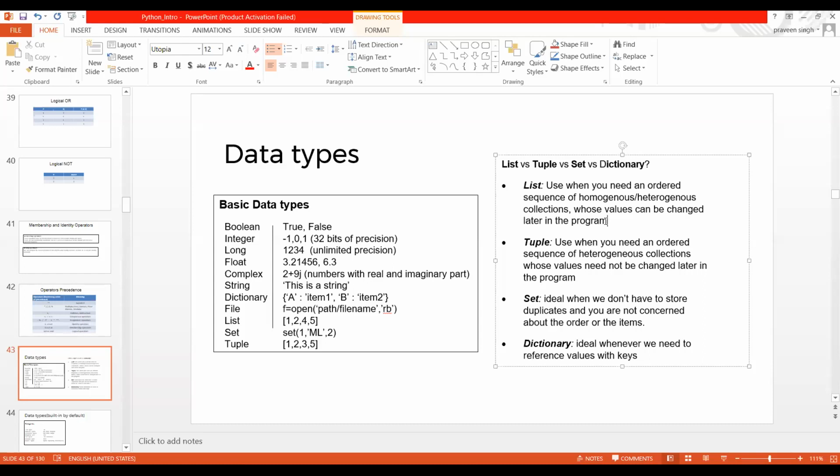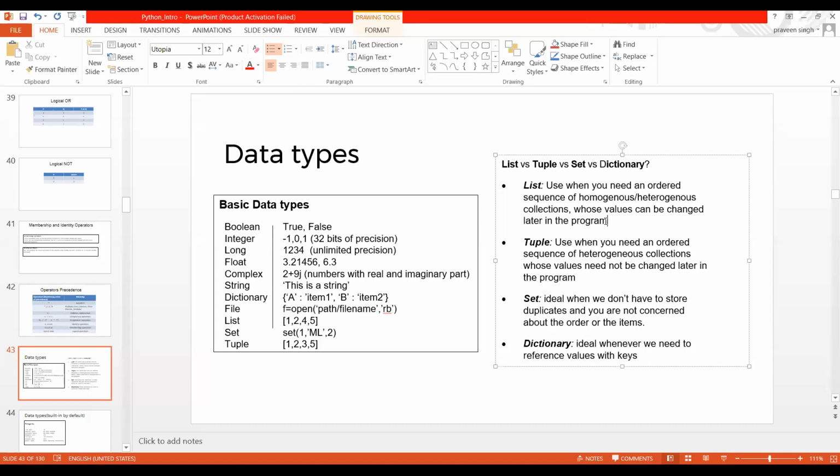Suppose you wanted to edit something in the list. Suppose I already have one list which contains all of you, all the students attending this class. Now suppose I have mistakenly written one wrong name. Then I have to edit that part. So how am I going to do it? For that, we need to open the list, access the particular location where the name is, and then edit that part.